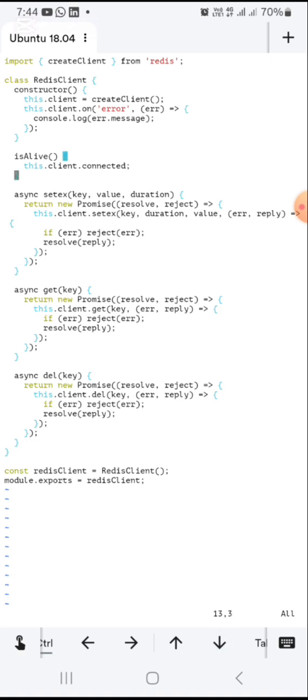The next method is an async method, so I can return a promise from this. I think this is new for the latest version of Redis. You have to return a promise, I think. Don't quote me on that.